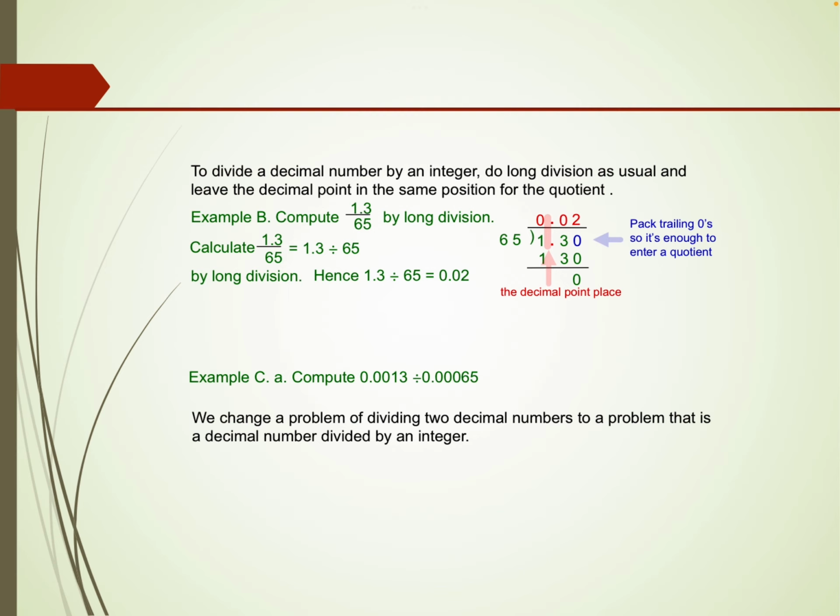Where the decimal is, put the decimal at that place only. 65 is greater than 1, so we have to take 2 digits, and we put the decimal point where it is, so that is 0.